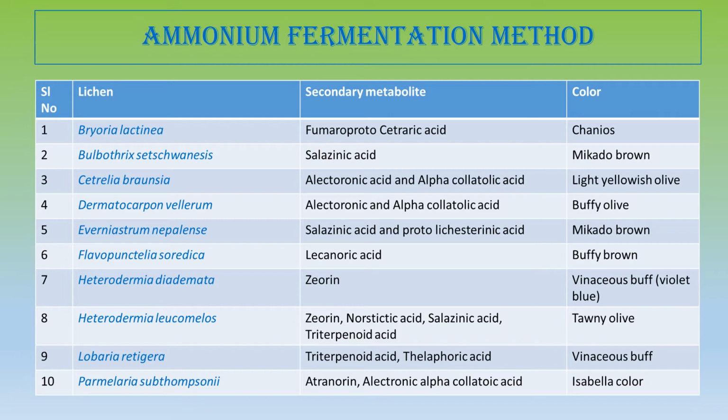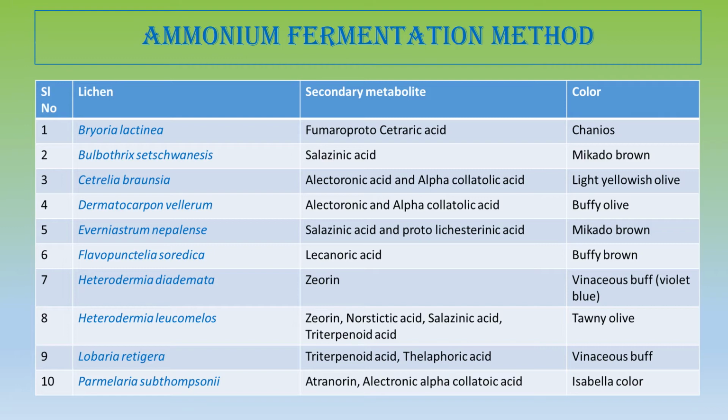Now, zeorin, norstictic acid, salazinic acid, and triterpenoid acid. Now, this zeorin is a triterpene. Triterpenoids are actually just like the depsidones. They have anti-inflammatory, antipyretic, analgesic, hepatoprotective, and cardiotonic, and many other medicinal properties. This zeorin has a lot of medicinal use.